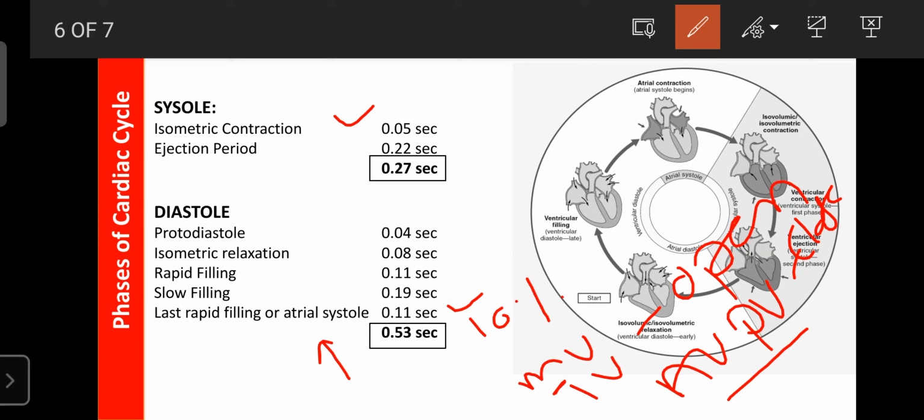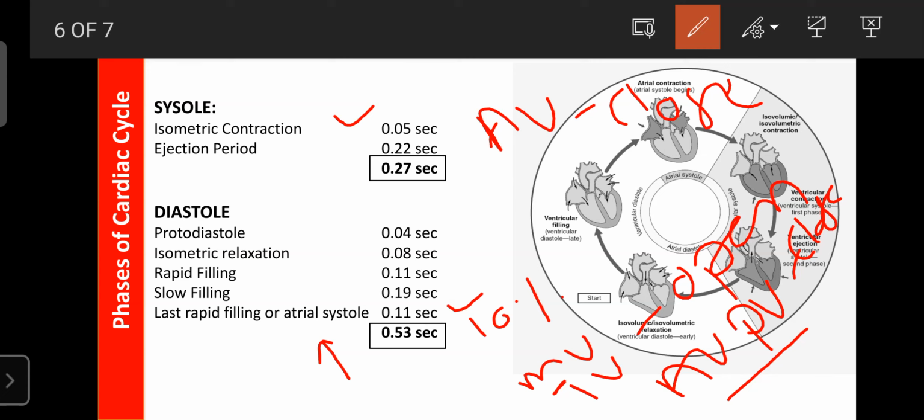That is responsible for closing the atrioventricular valves, because in the atrial systole the mitral valve, the bicuspid valve and the tricuspid valve are open, so they can allow the entry of blood from atria to the ventricles.